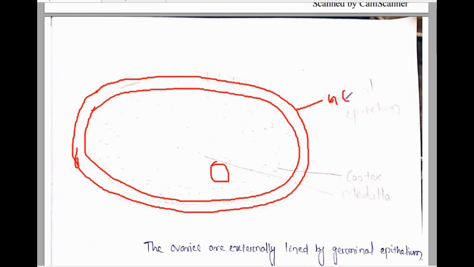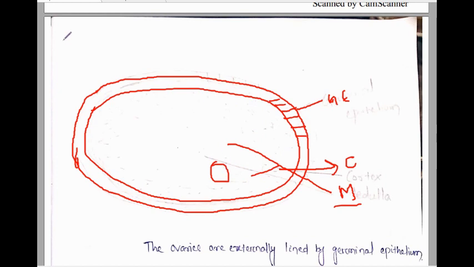In this ovary, the outer part is known as the cortex and the inner part is known as the medulla. Clear? And this is surrounded by the germinal epithelium. You know that the germinal epithelium is a type of epithelial tissue. This germinal epithelium is responsible for the formation of germ cells.